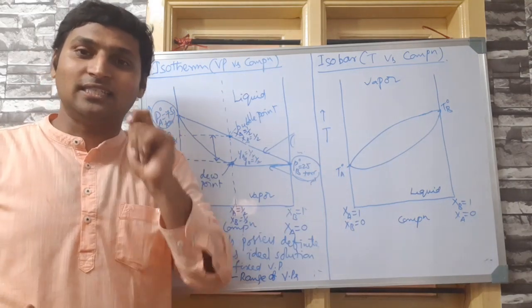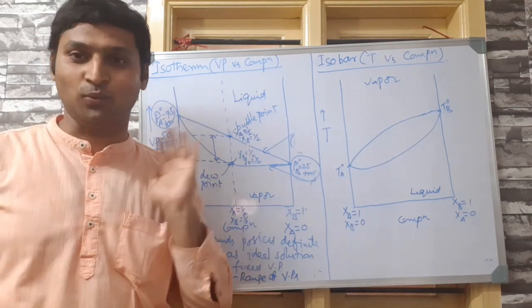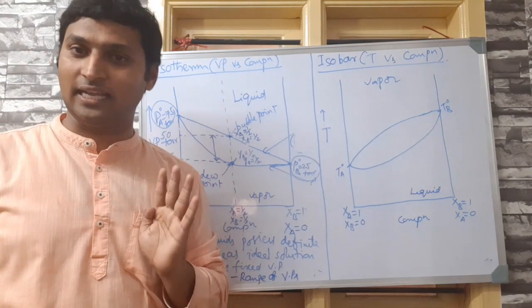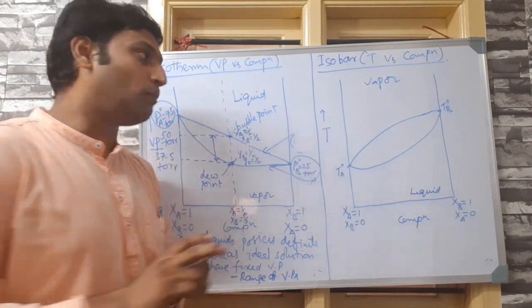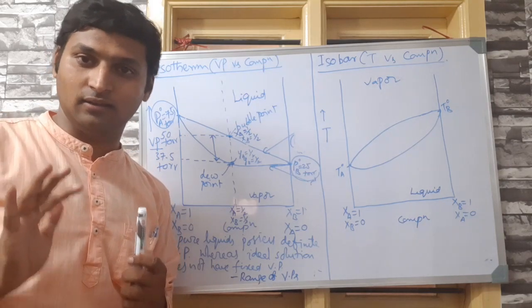The equations that justify this fact are beyond the scope of our syllabus. So don't worry about them. Just believe that they are not straight lines. They are not linear. That's all. Okay. So boiling point curves will not be linear whether for liquid phase or vapor phase.